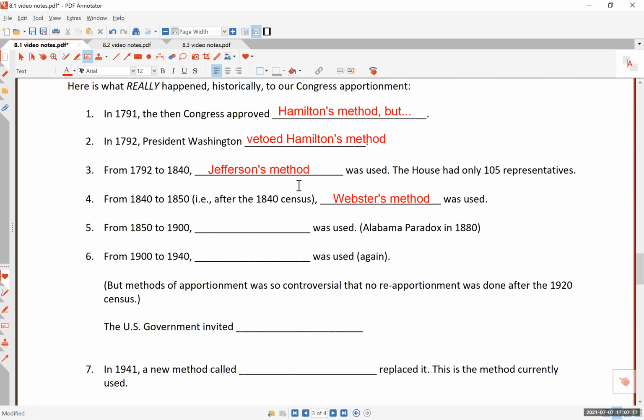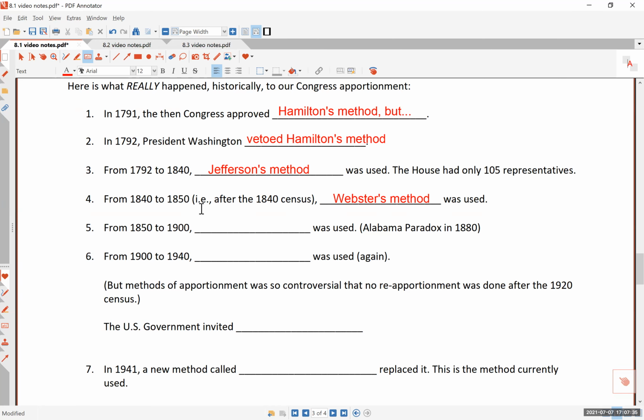Remember, these are very similar methods. So instead of Jefferson's method, which people realized would almost always favor larger states, they saw the trick of Jefferson by that time, and they said, you know what? Let's just not do that. Let's use a fairer method, and that's Webster's method.